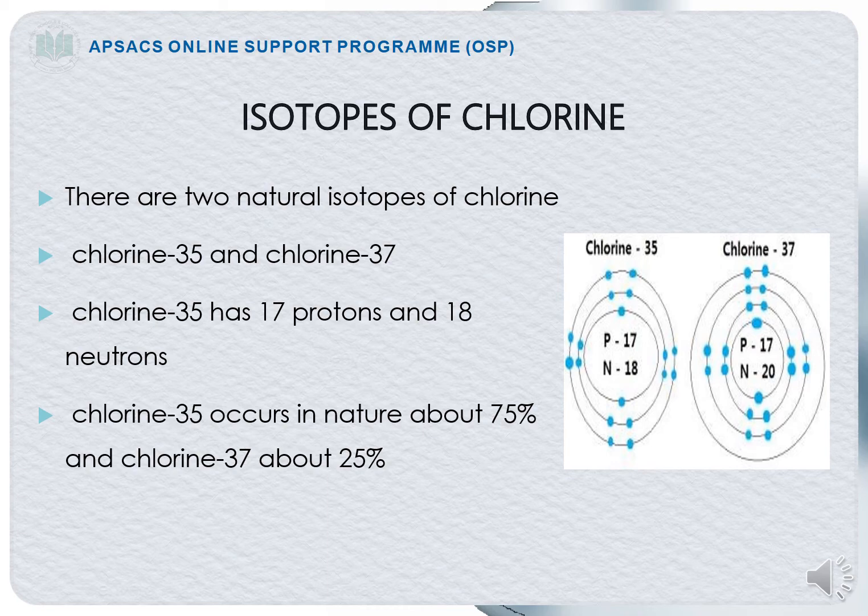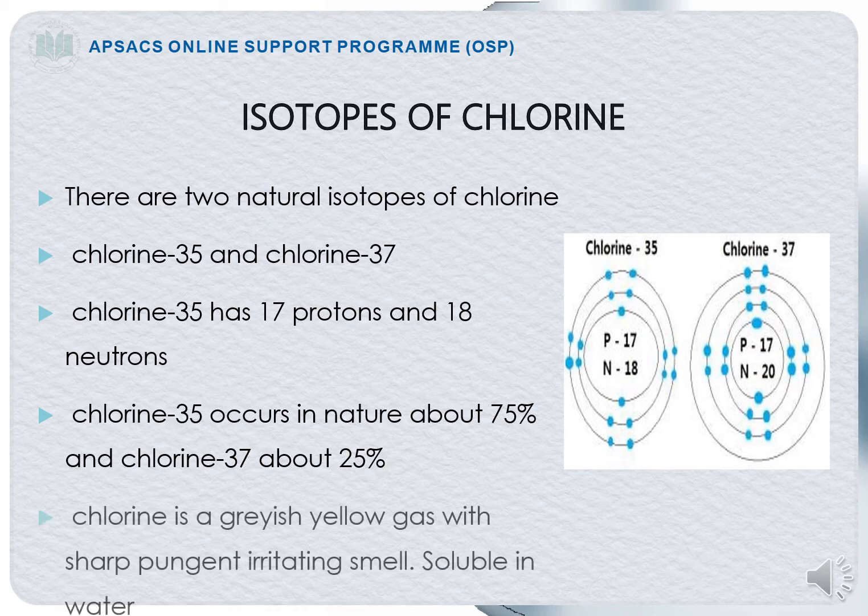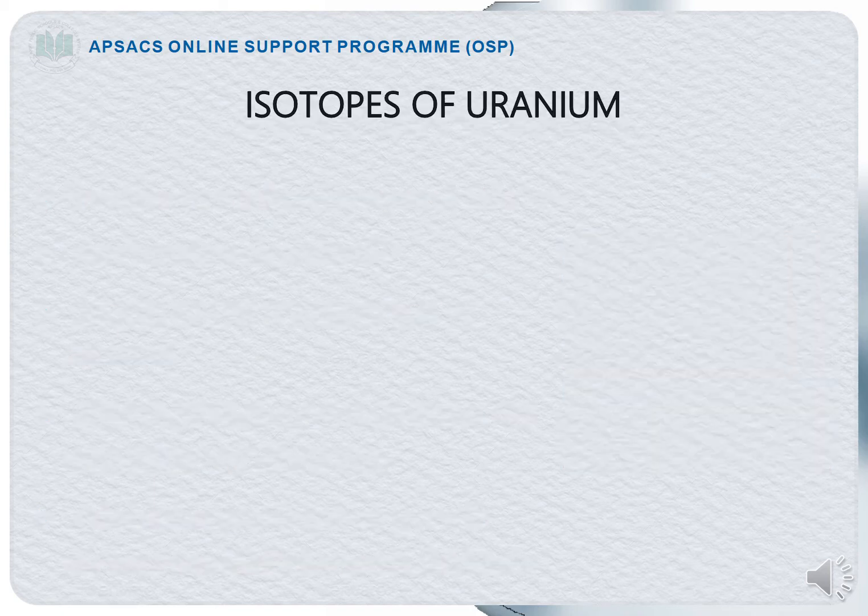And you can also see the structure that both are having the same number of the protons, but the neutron number is different. Come towards its characteristics. Chlorine is a grayish yellow gas with a sharp, pungent, irritating smell, and it is soluble in water.